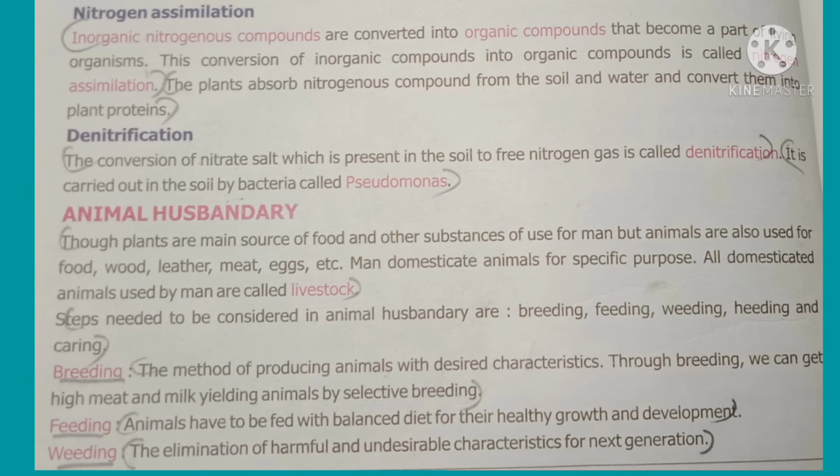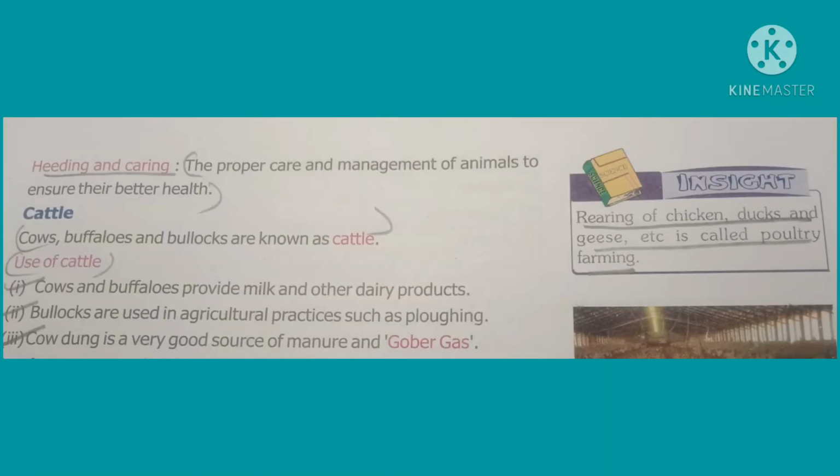What is animal husbandry? It is a branch of science dealing with breeding, feeding, weeding, heeding, and caring of animals. All domesticated animals used by men are called livestock. Animals like cow, buffalo, goat, bullock, etc. are known as cattle. Cattle are used in agricultural practices like ploughing.